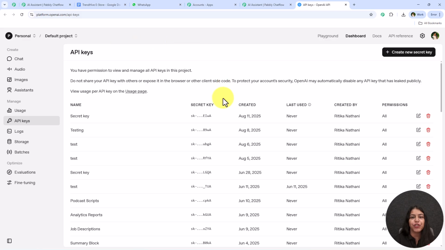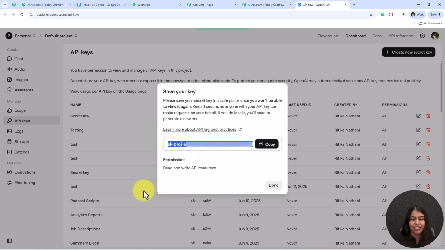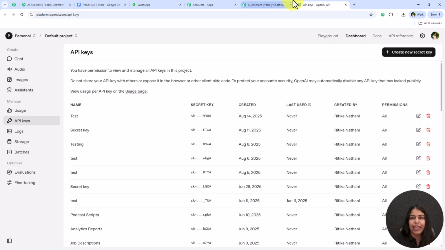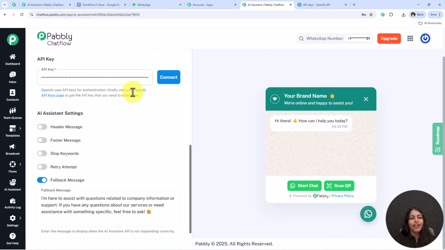Now from here we are just going to create a key. For that you have to go towards this create new secret key button. You have to enter your key name and then select the project and click on this create secret key button, and your API key will be created. Then we're just going to paste this API key right over here in our workflow. After pasting this API key, I'm just going to click on this button which says connect. Once I click on connect, it is saying OpenAI key saved successfully. Alright, now we can move in further.